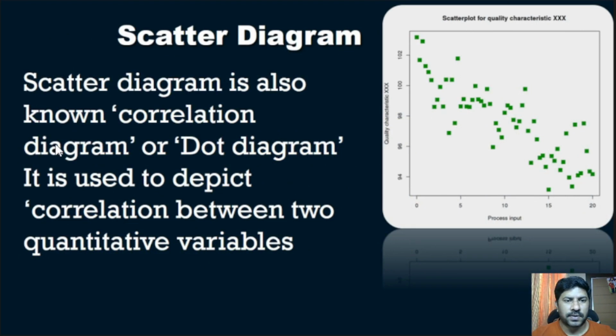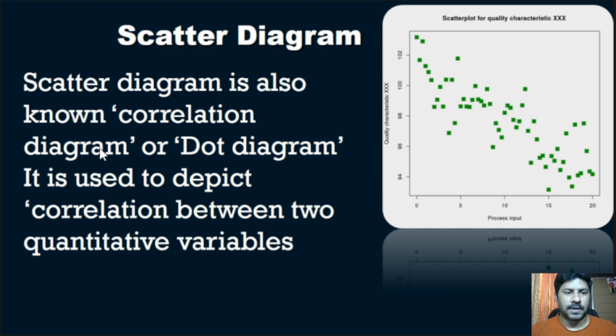Scatter diagram is also known as correlation diagram or dot diagram because we represent with a dot according to the variables, and we will put different dots, and we can make a line also by connecting the dots with each other.